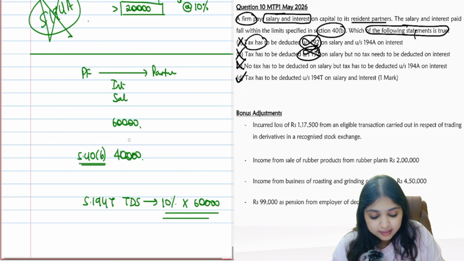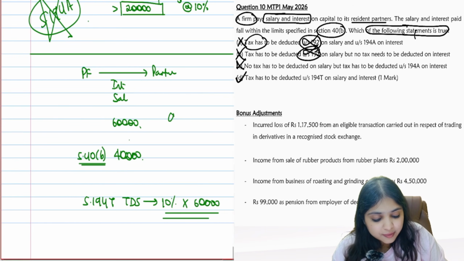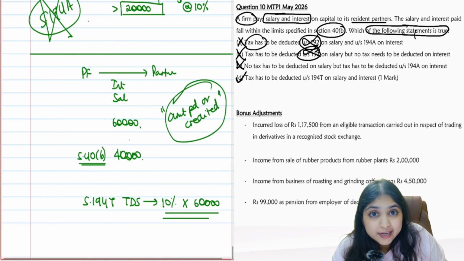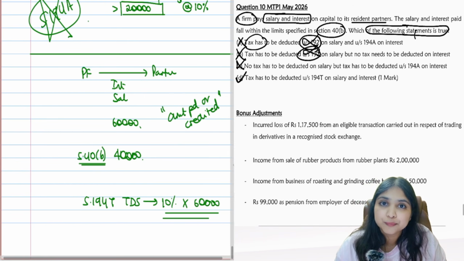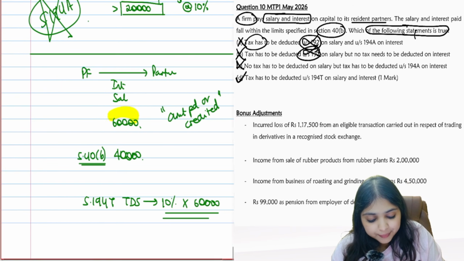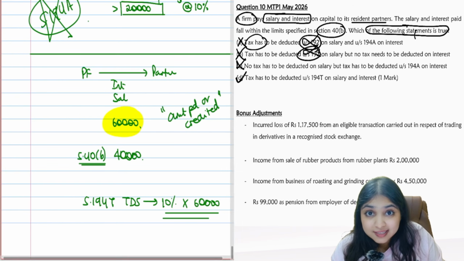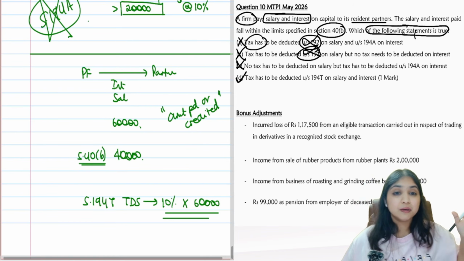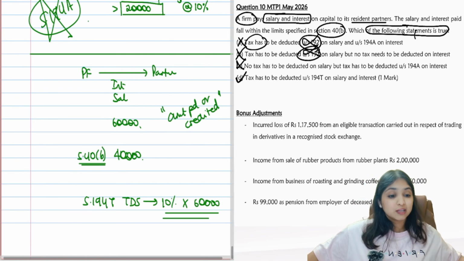Reason is section 194T says amount paid or credited to the partner. Are you noticing the language? They are saying amount paid or credited to the partner. On that we have to compute TDS. So what is the amount paid or credited to the partner? 60,000. So on that we will compute TDS. Whether it is as per 40B or whether it is not as per 40B, that doesn't matter.